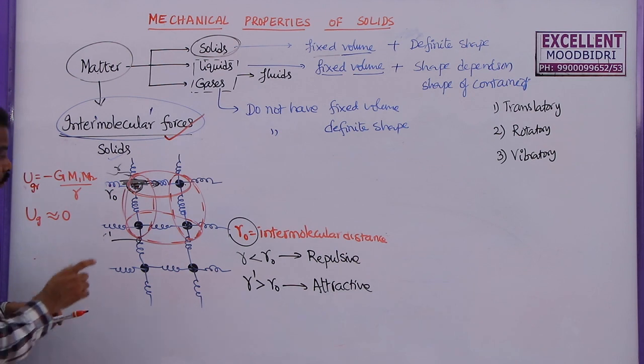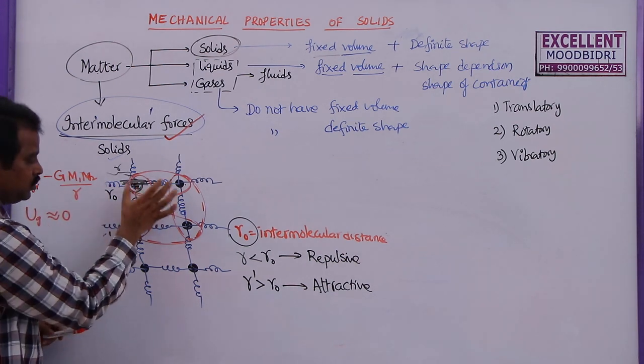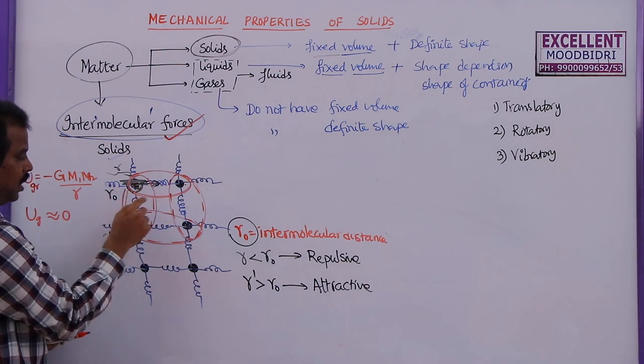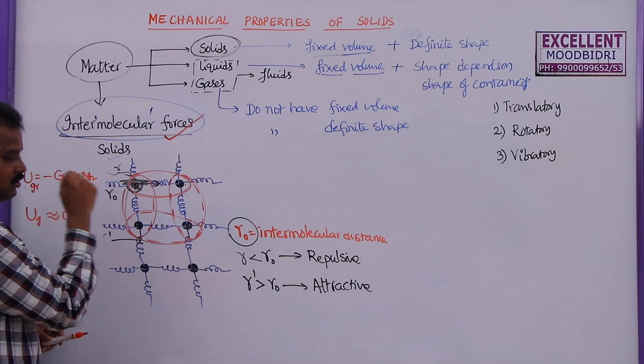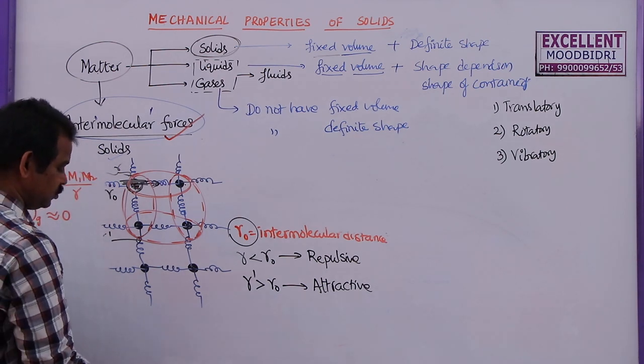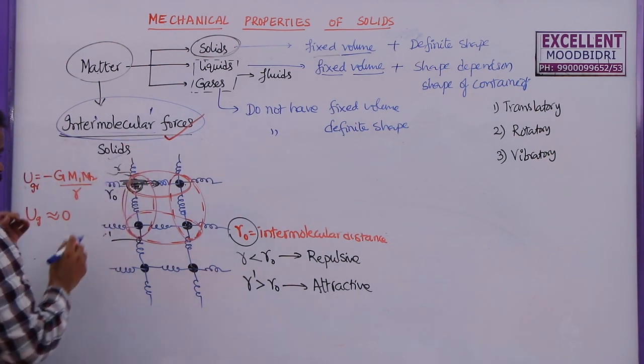Why? Because more than that, one more force exists between these two molecules, apart from the gravitational force due to the masses and the distance between them. In this lesson we are calling it the intermolecular force.